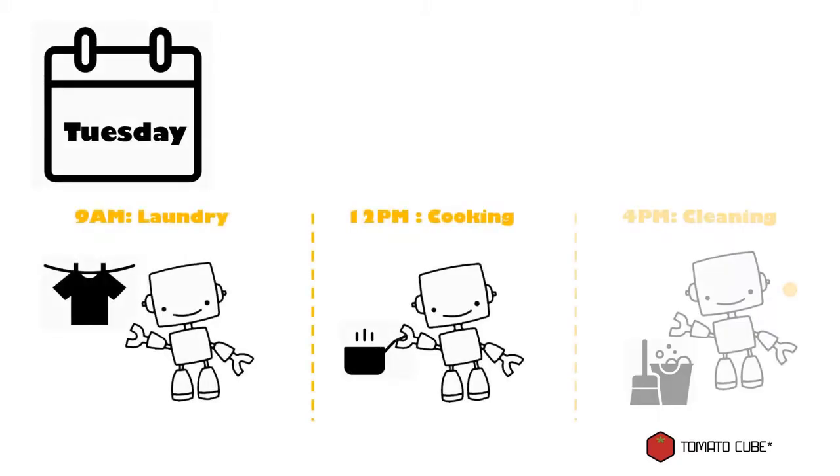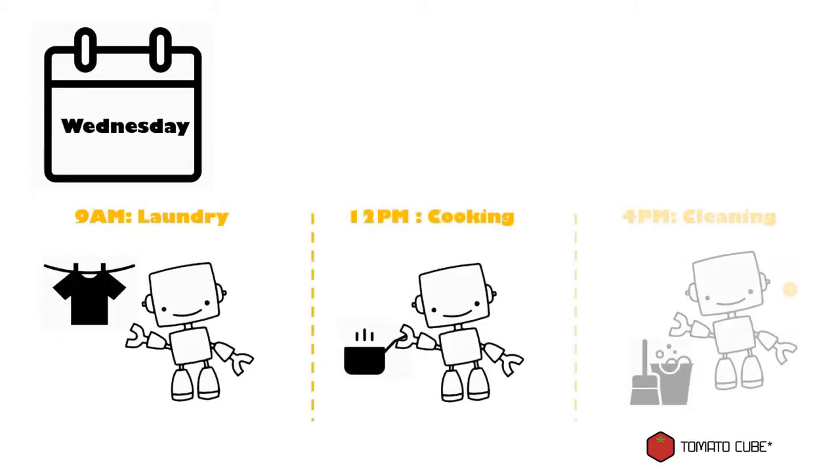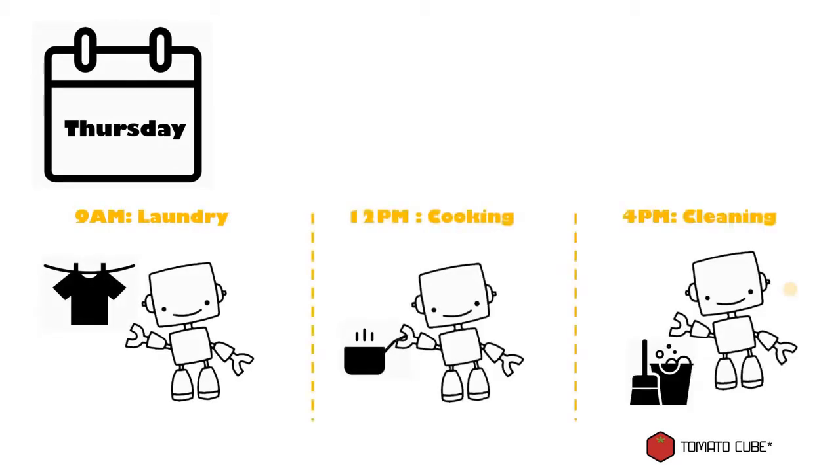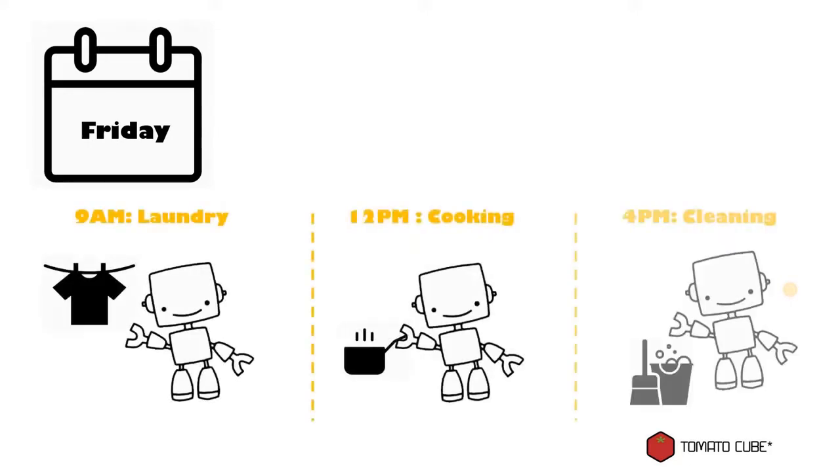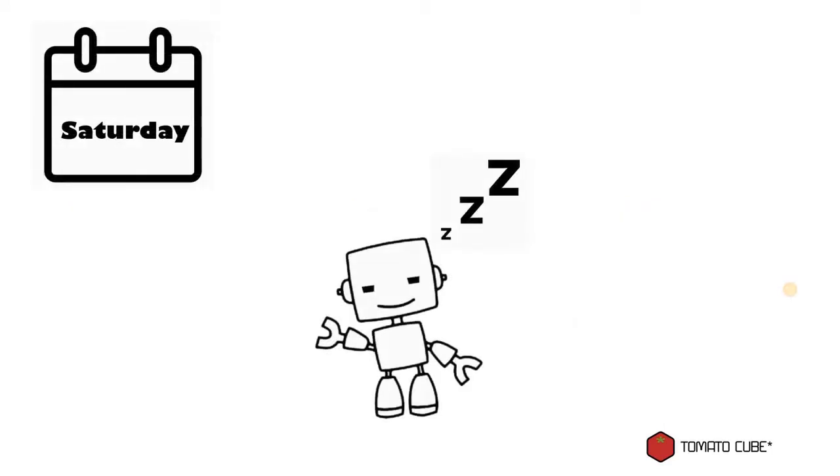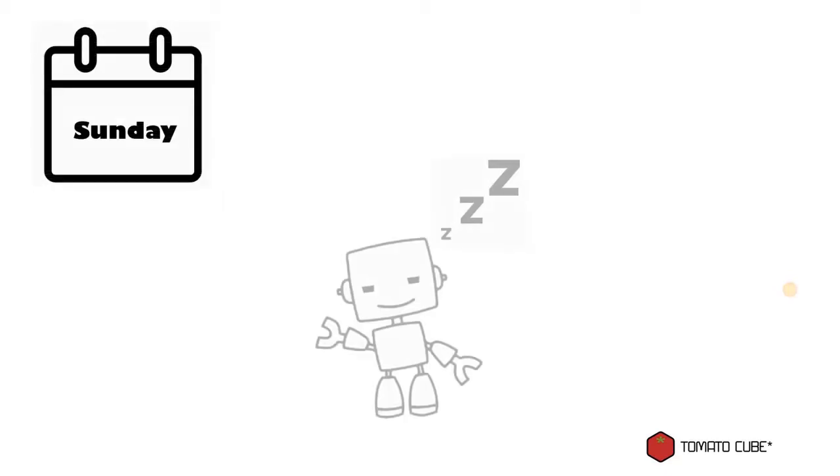9 a.m. laundry, 12 p.m. cooking, and then in the evening 4 p.m. cleaning. Wednesday, same thing. Thursday, same thing. 9 a.m. laundry, 12 p.m. cooking, and then cleaning. And lastly, Friday, the robot does the same thing as well. 9 a.m. laundry, 12 p.m. cooking, and then finally in the evening, 4 p.m. cleaning. And then on Saturday, the robot is not working anymore, so it's resting. And then Sunday as well, the robot is resting.